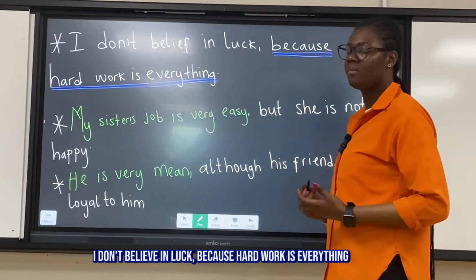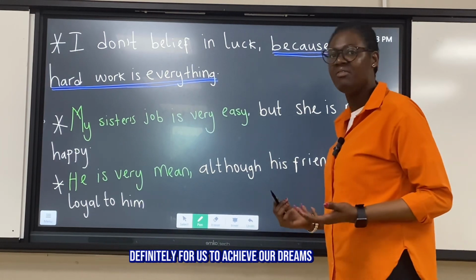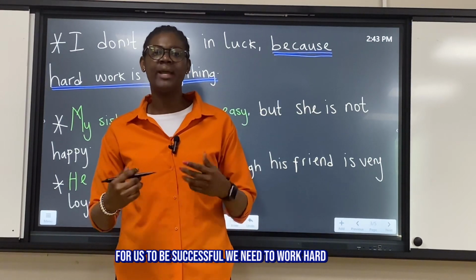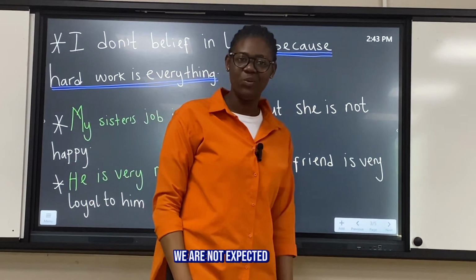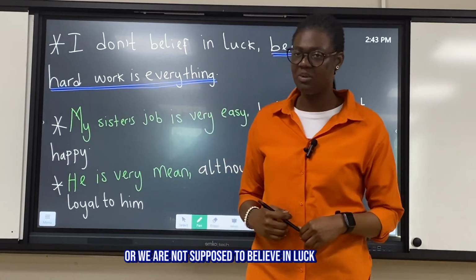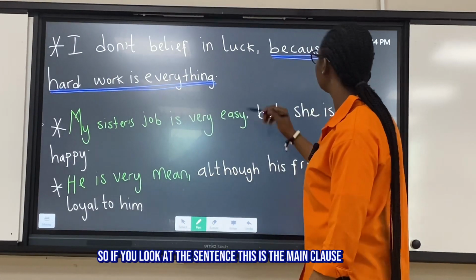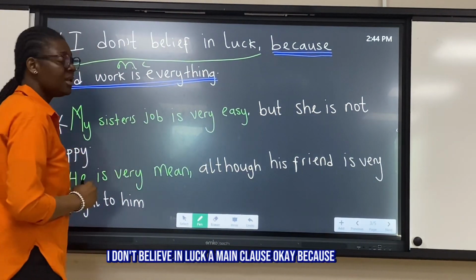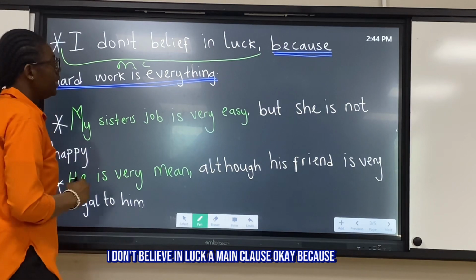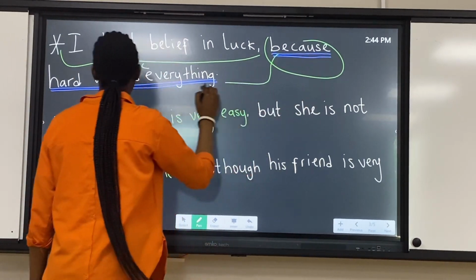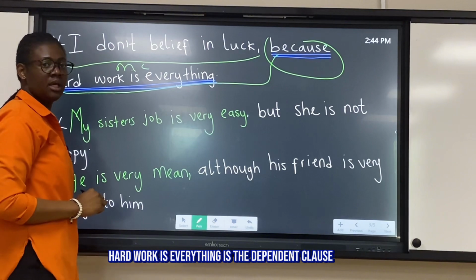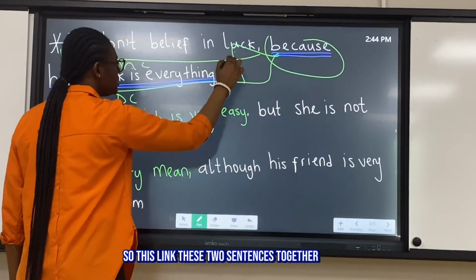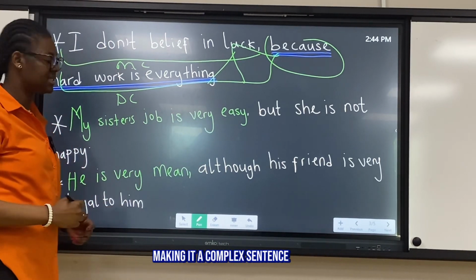I don't believe in luck because hard work is everything, definitely. For us to achieve our dreams, for us to be successful, we need to work hard, we need to put in some effort. We are not supposed to believe in luck. So if you look at the sentence, I don't believe in luck is the main clause, okay? Because hard work is everything is the DC, dependent clause. So this links these two clauses together, making it a complex sentence.